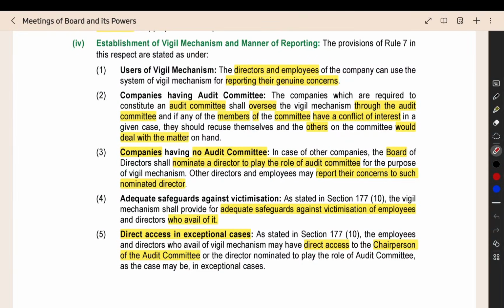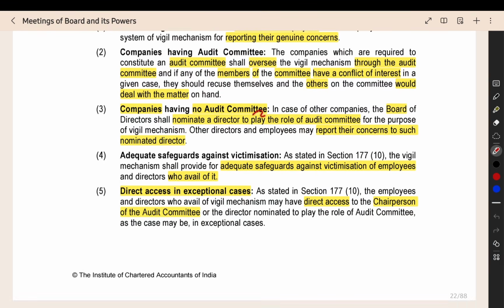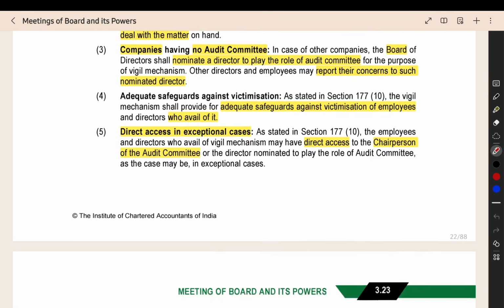If an audit committee is there in the company, then the audit committee will oversee the vigil mechanism. The audit committee will supervise the vigil mechanism. And if there is no audit committee, then the board of directors will nominate a particular director, who will handle the work of the vigil mechanism and take the role of the audit committee. All the concerns will be reported to this director.